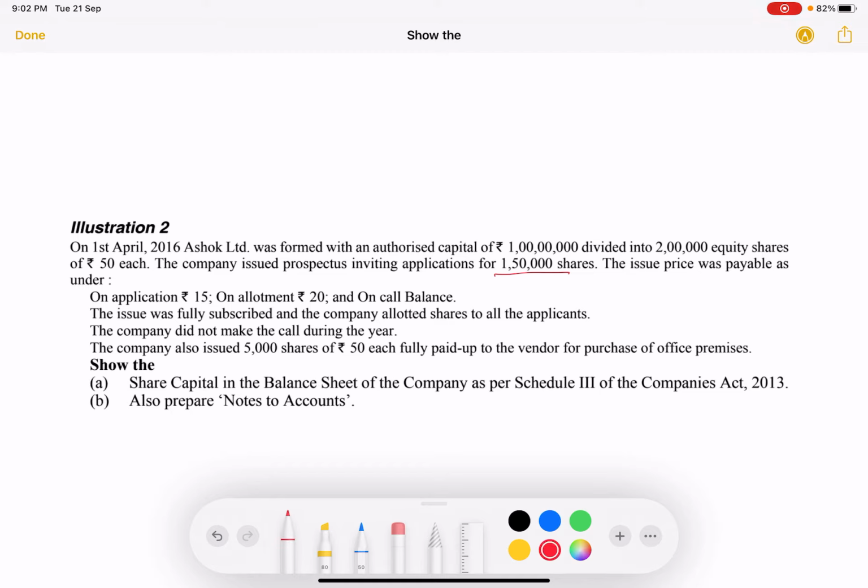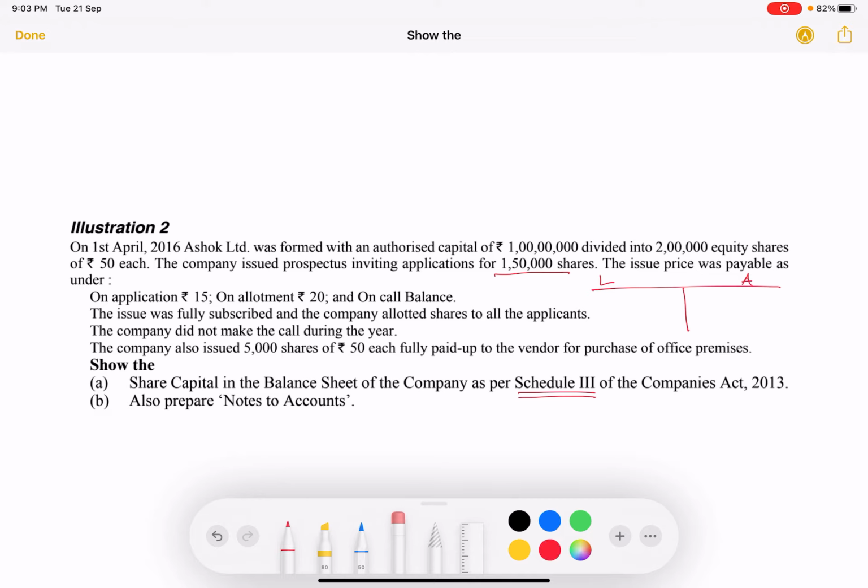Now we are supposed to show the share capital in the balance sheet of the company as per Schedule 3. Schedule 3 basically means the format in which you are supposed to represent your balance sheet. Earlier we used to make the balance sheet in a T format, with liabilities on the left hand side and assets on the right hand side.